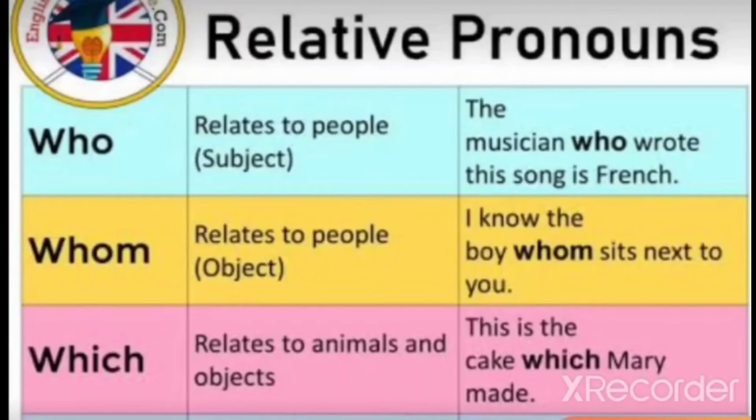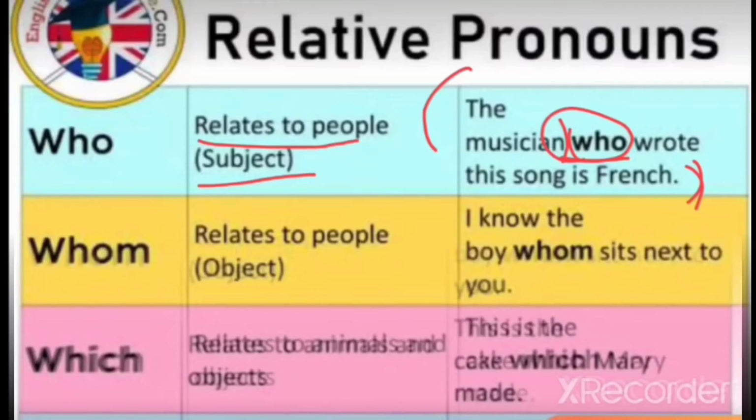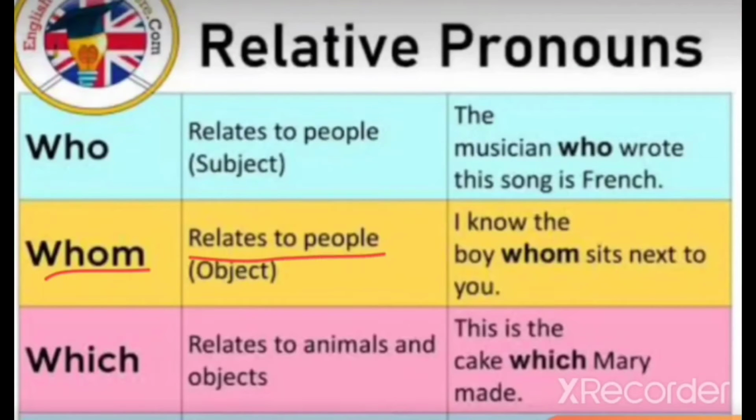With the relative pronoun who, it relates the people, as I told you before. Look at the example sentence here. The musician who wrote this song is French. So, which is the main clause here? The musician is the main clause. Who wrote this song is French is the relative clause. So, who is the relative pronoun that connects the relative clause and the main clause in this sentence, and which relates the people here. Whom. So, it relates the people also here. The whom also relates the people, but it operates as an object. It works as an object at the back.